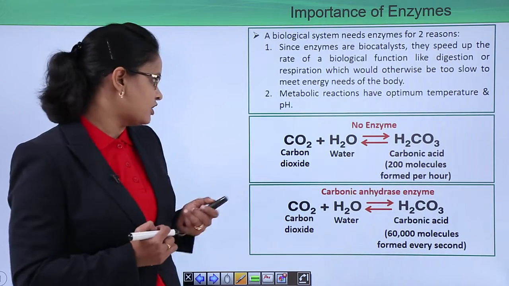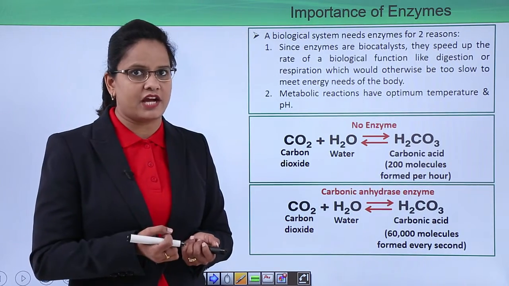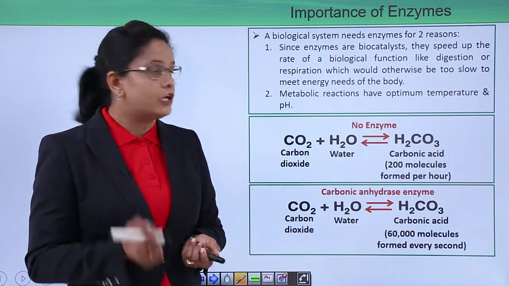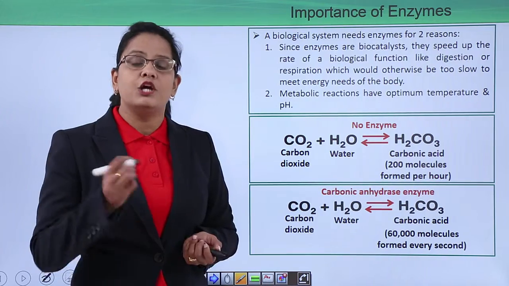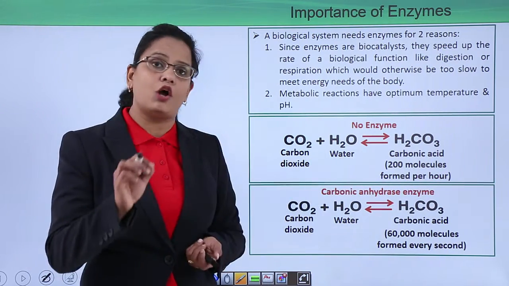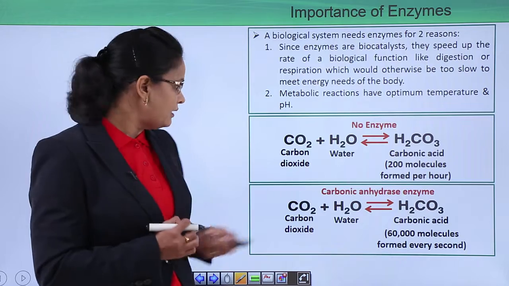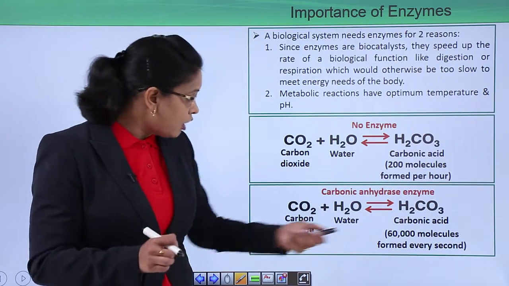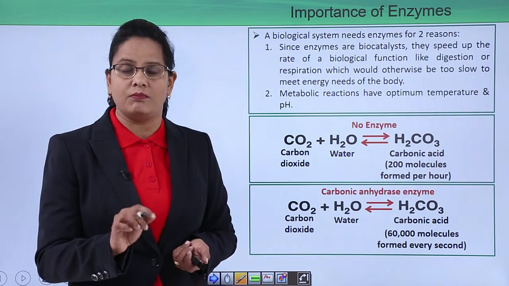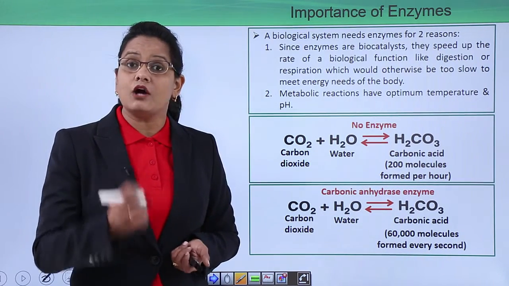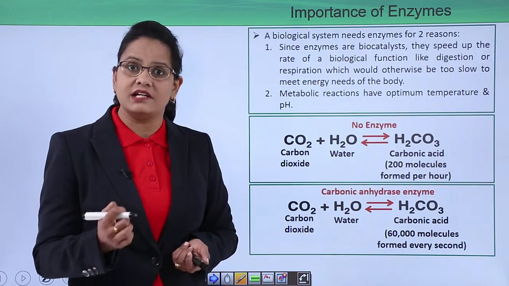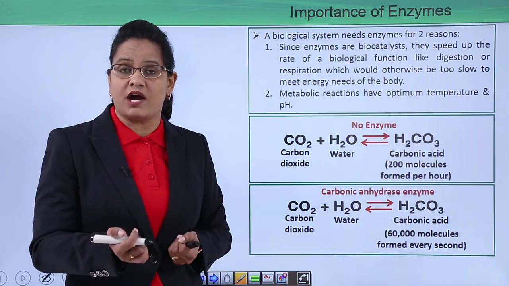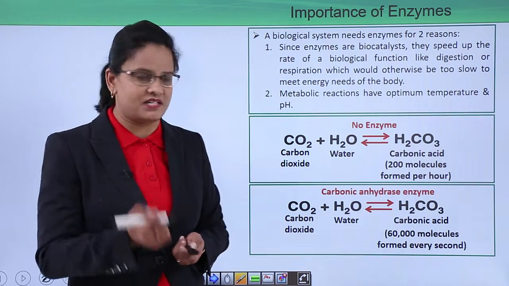Have a look at this reaction. Now this is a simple respiration reaction in which carbon dioxide and water is combining to form carbonic acid. Now if there is no enzyme present, you will see that only 200 molecules are formed per hour. But if there is an enzyme, carbonic anhydrase enzyme present, then around 60,000 molecules are formed. So it is more than 10,000 times the speed of the reaction is increased when enzyme is present, and that is how we breathe in and breathe out so fast, and the respiration is happening so fast in us.